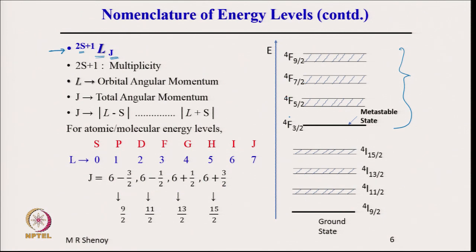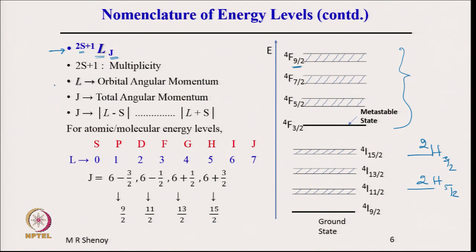So, there are 4 levels, then you have 4F. If there are only 2, for example, you might have in some other case 2H 3 by 2 and 2H 5 by 2. So, this means that there are only 2 levels which are there, multiplicity of levels is 2. Here multiplicity for the F shell is 4, and therefore, we have 4F 9 by 2, 7 by 2, 5 by 2 and 3 by 2. How did these numbers come? This is J, 9 by 2 here represents J.